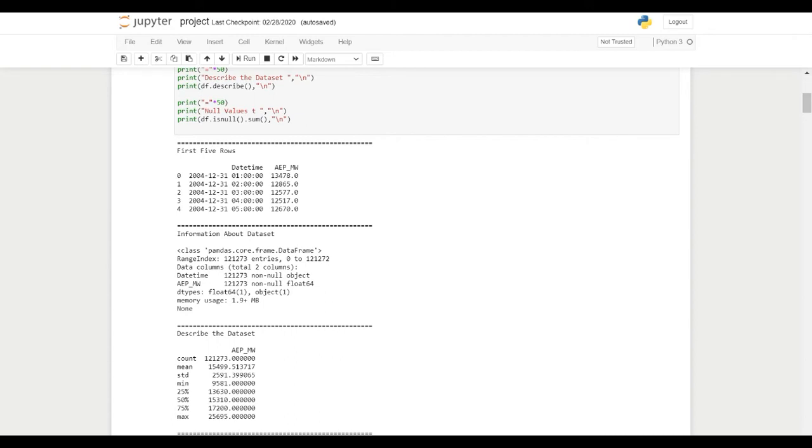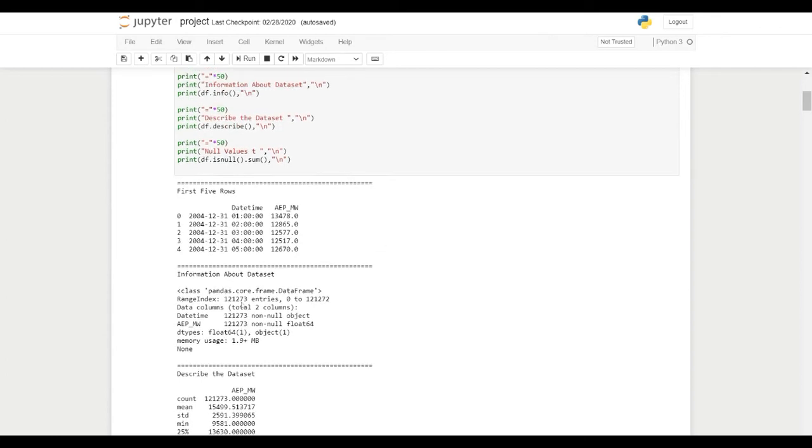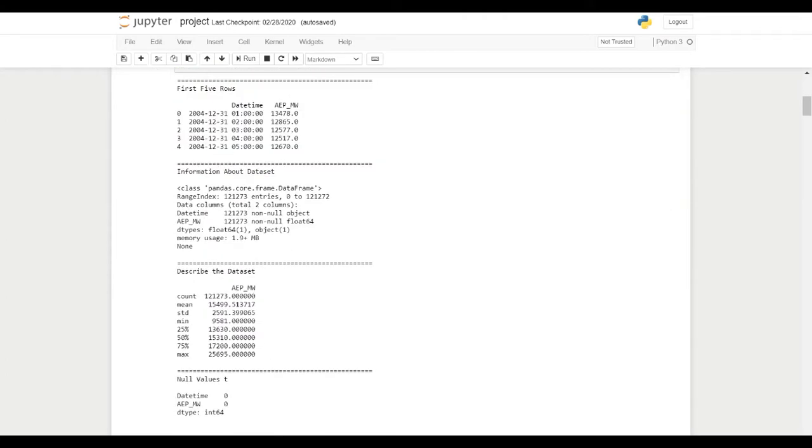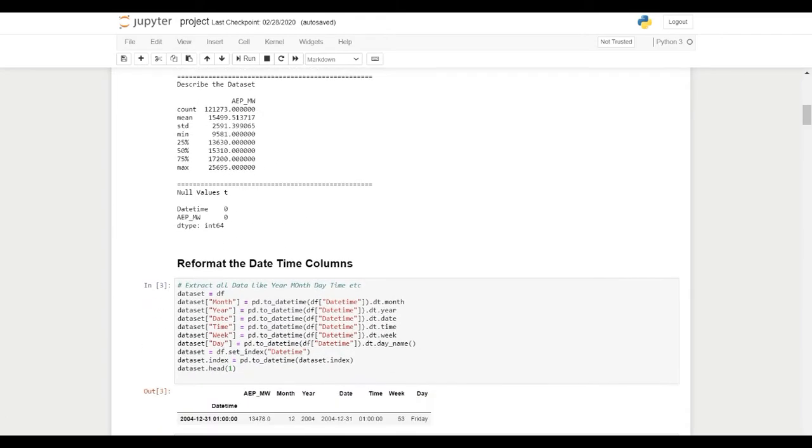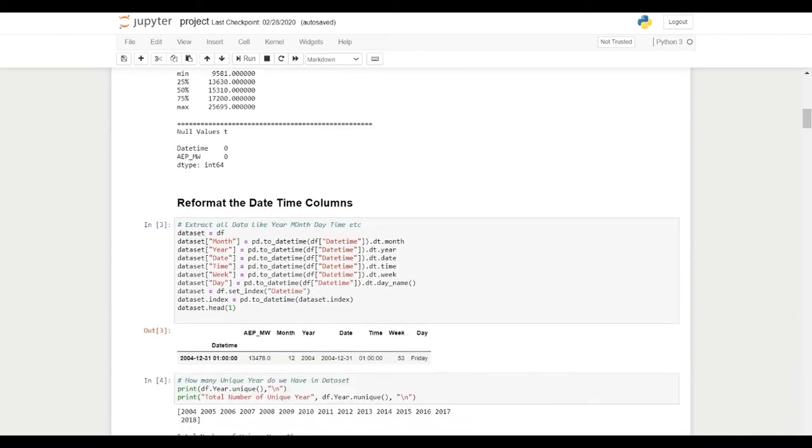Range means the number of entries used in this. As you can see, there are 1,21,273 entries, 0 to this, and there are 2 columns we have used for prediction. Description of the data set: you can see count, mean, standard deviation, min value, 25%, 50%, 75% and max values. And we have reformatted the date and time columns so that it will be easy for us to perform the machine learning and various operations on this model, and it will give a clear idea about the prediction.